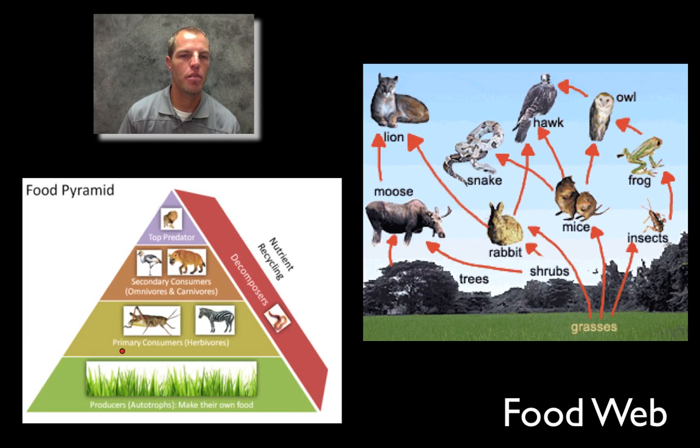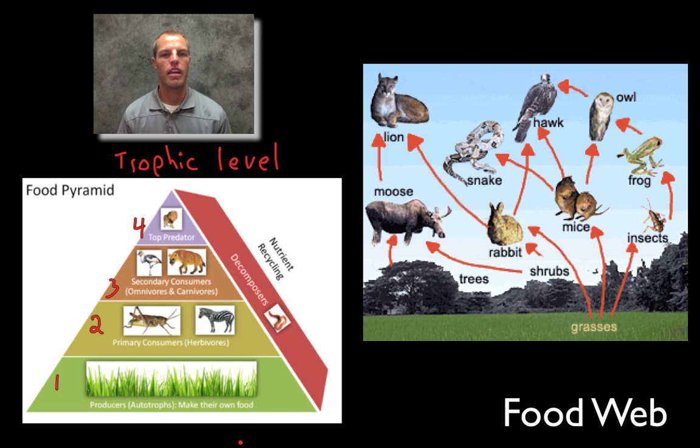And if you look at this pyramid, we actually call these different levels here, these organisms from producers all the way up through this chain, trophic levels. And so if you remember, trophic meant feeding. And so if it's a trophic level, it's a feeding level. And so we actually have 1, 2, 3, and 4 trophic levels here. And so it's obvious, what makes up trophic level number 1? Well, it's all of our producers.